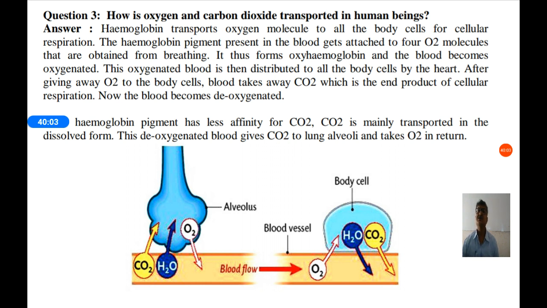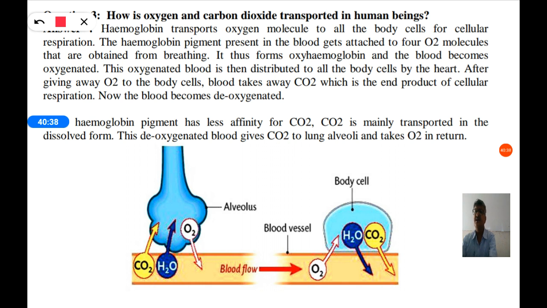It thus forms oxyhemoglobin. The hemoglobin attached with oxygen is called oxyhemoglobin, and it goes in the blood, and we say the blood becomes oxygenated. Means blood is full of oxygen when hemoglobin attaches with oxygen. This oxygenated blood is then distributed to all the body cells by the heart. So first oxygen is taken in the alveolus.